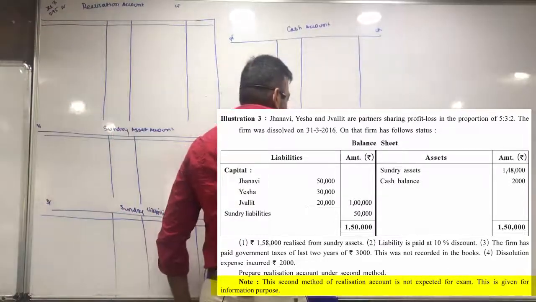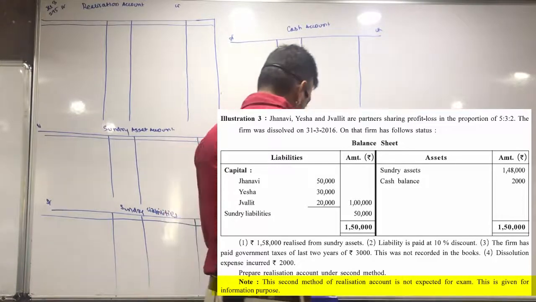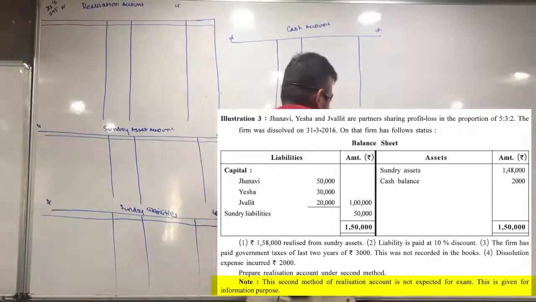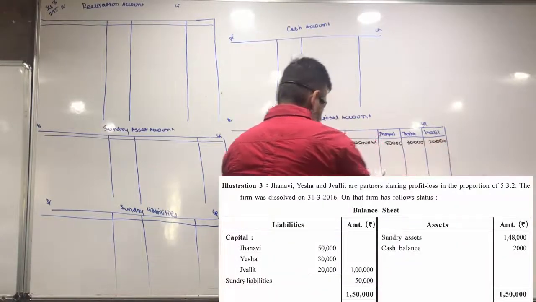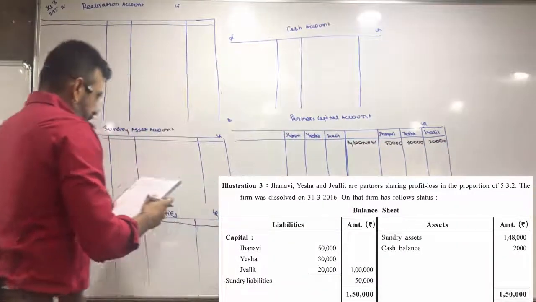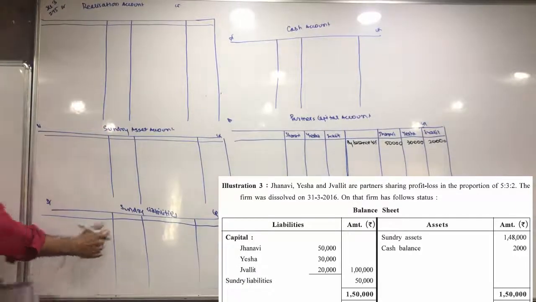By balance brought forward, $50,000, $30,000, $20,000. Sundry liabilities. कौन सी साइड बैलेंस आएगा इसका? क्रेडिट साइड.